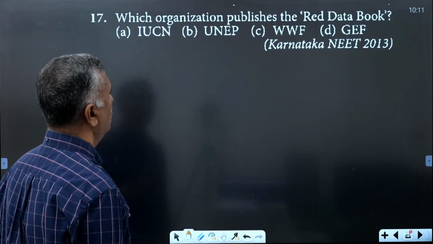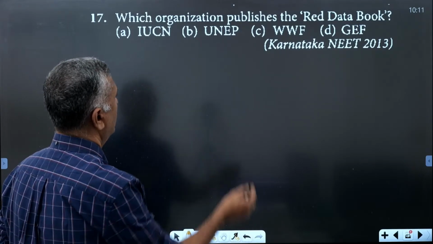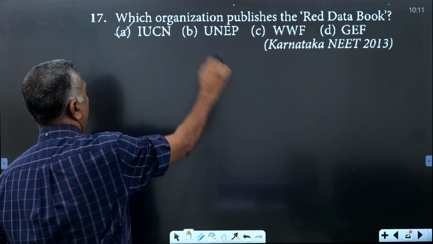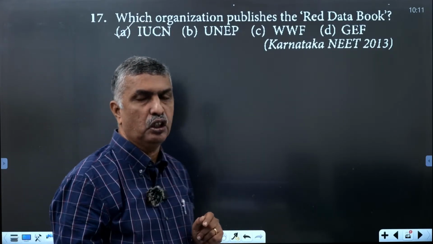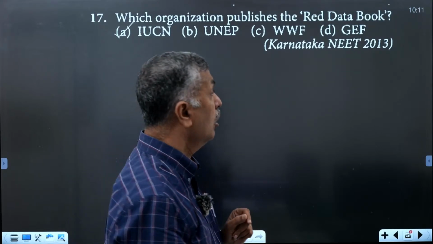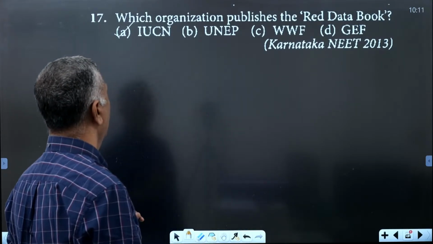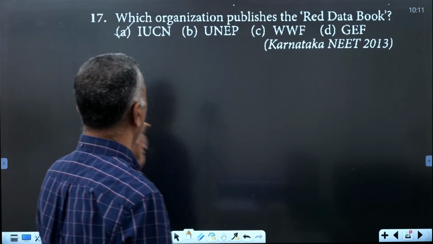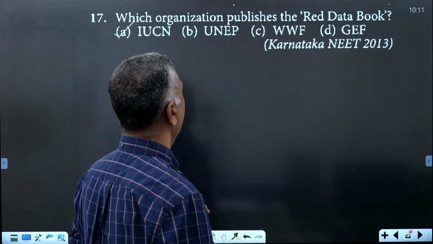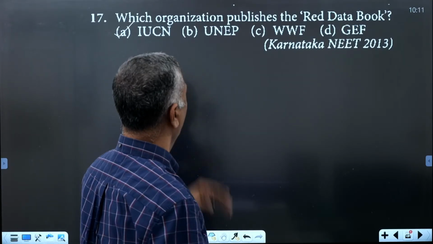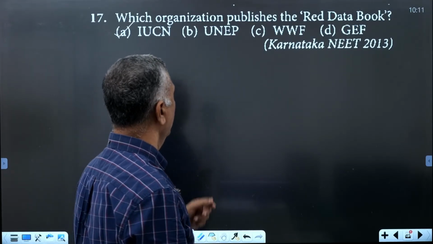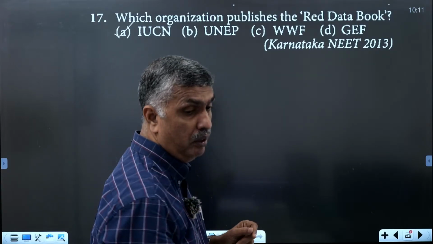Which organization published the Red Data book? Red Data book we studied, that is IUCN, International Union of Conservation of Nature and Natural Resources. The UNEP you have already discussed in the last question, United Nations Environment Program.